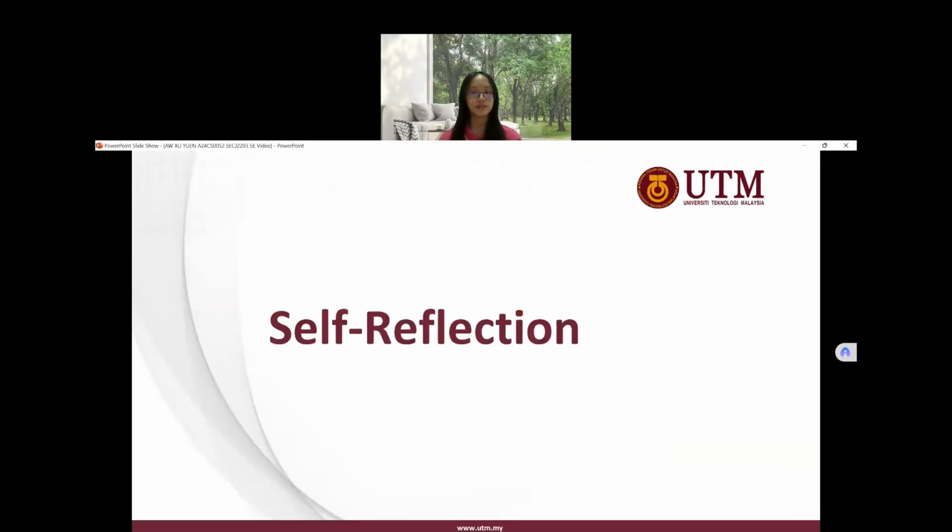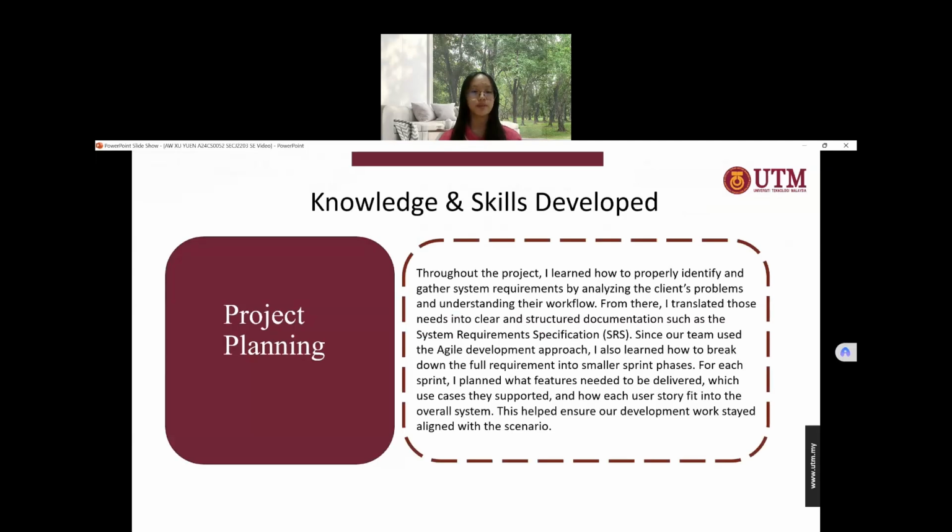And here is my self-reflection. For the knowledge and skills developed, the first one is project planning. Throughout this project, I learned how to properly identify and gather system requirements by analyzing the client's problems and understanding their workflow. From there, I translate those needs into clear and structured documentation, such as the SRS, System Requirement Specification. Since our team used the agile development approach, I also learned how to break down the full requirement into smaller sprint phases. For each sprint, I plan what features need to be delivered, which use cases we support, and how each user story can fit into the system. This helped to ensure our development work stays aligned with the scenario.